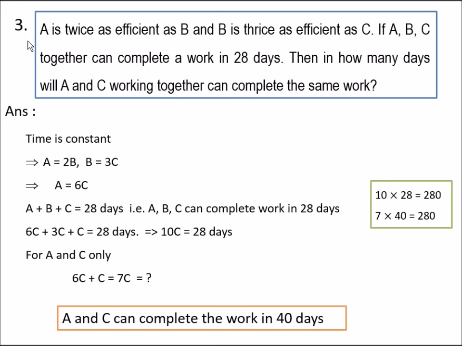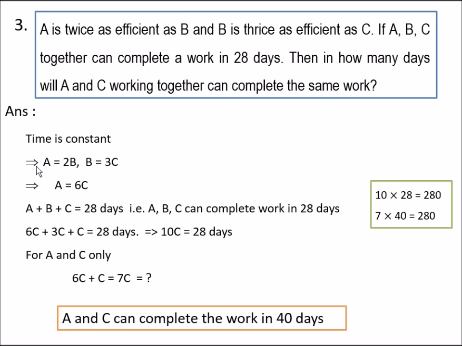Coming to the third question, A is twice as efficient as B and B is thrice as efficient as C. If A, B, C can complete the work together in 28 days, then in how many days will A and C working together complete the same work? Here time is constant, that is, they can complete the total work in 28 days.